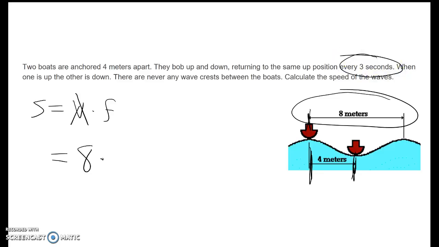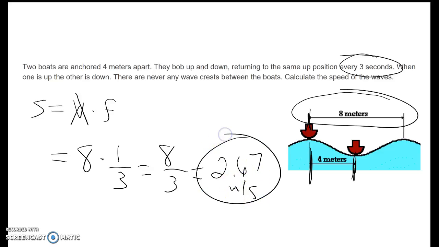So every cycle's 3 seconds. So my period's 3 seconds. So my frequency is 1 over that. So 8 times 1/3 is 8/3. Let's put this in a nice decimal. 2.67 meters per second. Wavelength times frequency, or wavelength times 1 over period, or wavelength divided by period, however you want to say it. 2.67 meters per second.